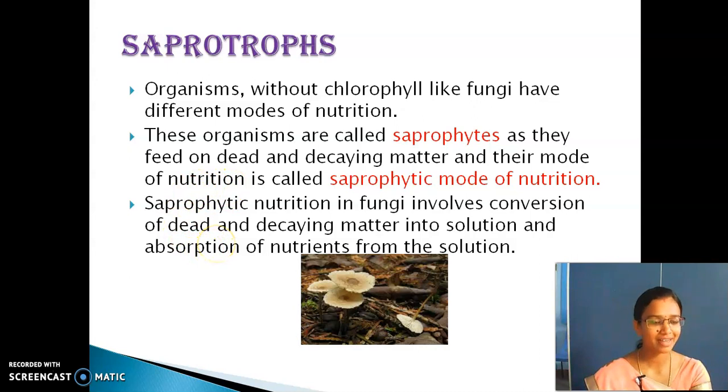They feed on dead and decaying matter. In the forest, you are able to see, and near the plants also, there are dried and dead leaves which have fallen, right? So they used to eat that. So they feed only on dead and decaying matter. This type of nutrition is called the saprophytic mode of nutrition.